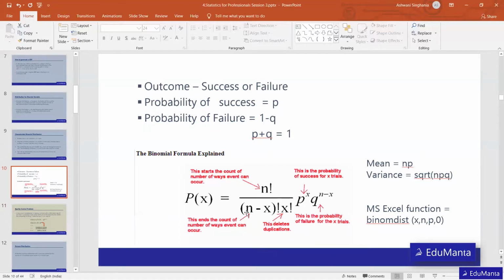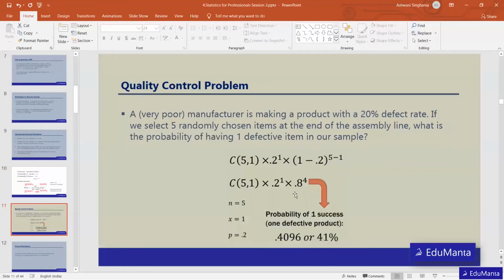So basically we put in the combination, and then multiply it with 0.2, that is the success ratio, raised to power x, x is 1, and then multiplied with 1 minus 0.2 raised to power 5 minus 1, that is 4. So we are going to come up with 0.41, or 41%, that the probability is 41% that one item out of those 5 randomly selected will be defective. So is it clear to everyone?